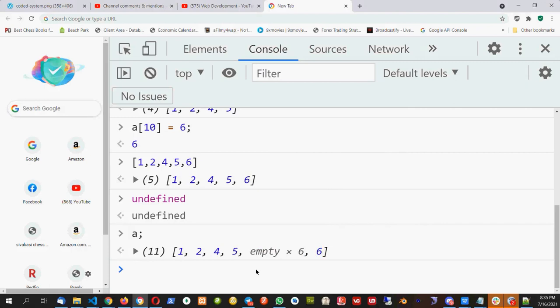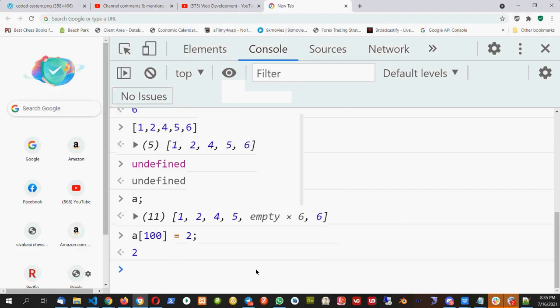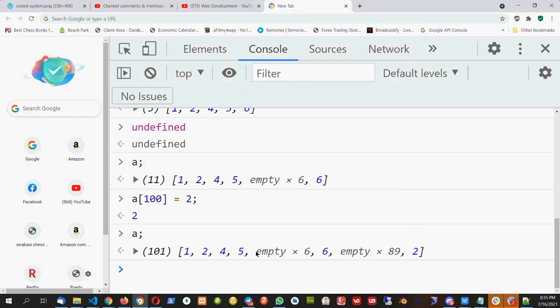Okay, so now what will happen if I say A100 equal to 2? Now what will happen? Let's see. So it is saying 6 times undefined. Empty means actually their value is undefined. Then we have the 6th element, and then 89 times it is empty, and we will have 2 here. Okay, so this is how we are adding the elements in the array.